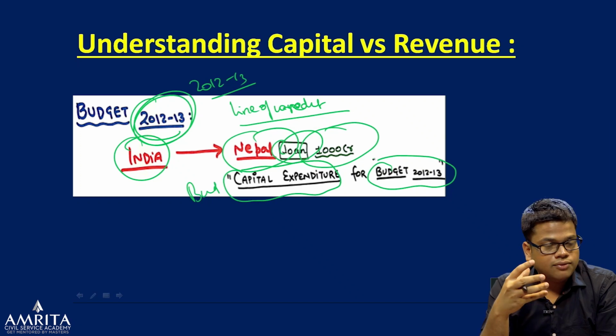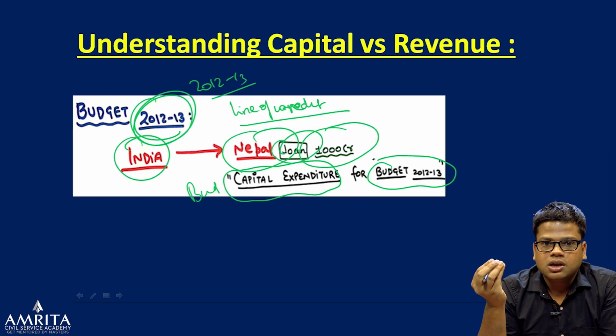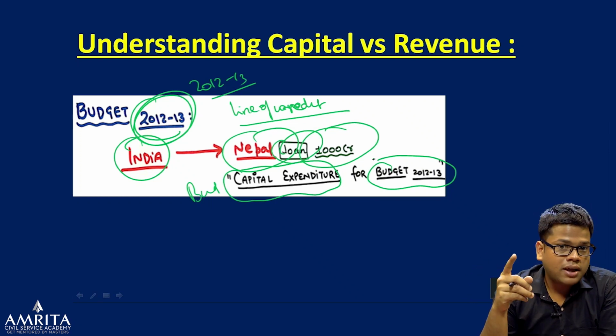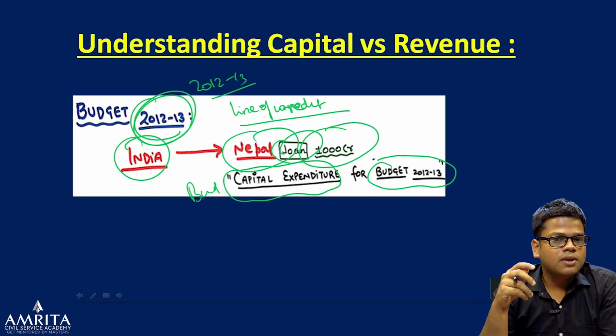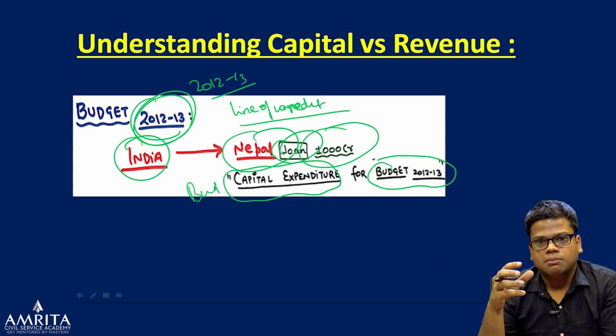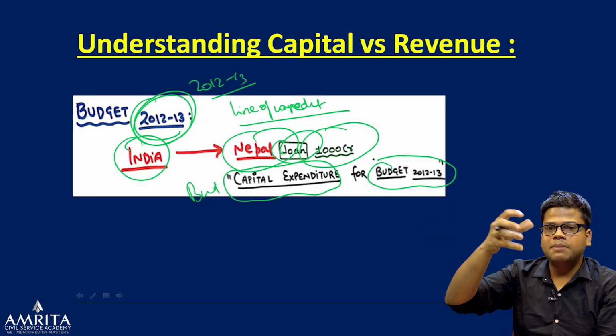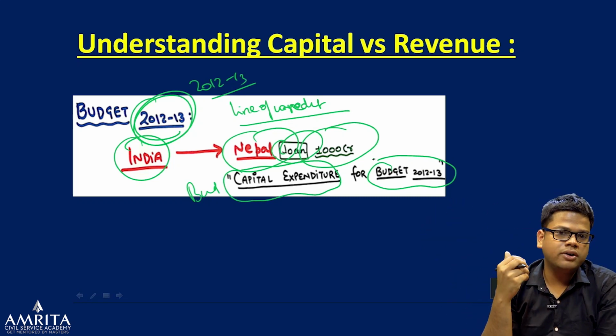So in our budget, when we are making our budget, that means we have given some money. So that will be an expenditure first of all, and that will be a capital expenditure. Why? Because we will get that money back obviously. We have given the money to Nepal, so Nepal will pay back that money, obviously. That's a sovereign country.